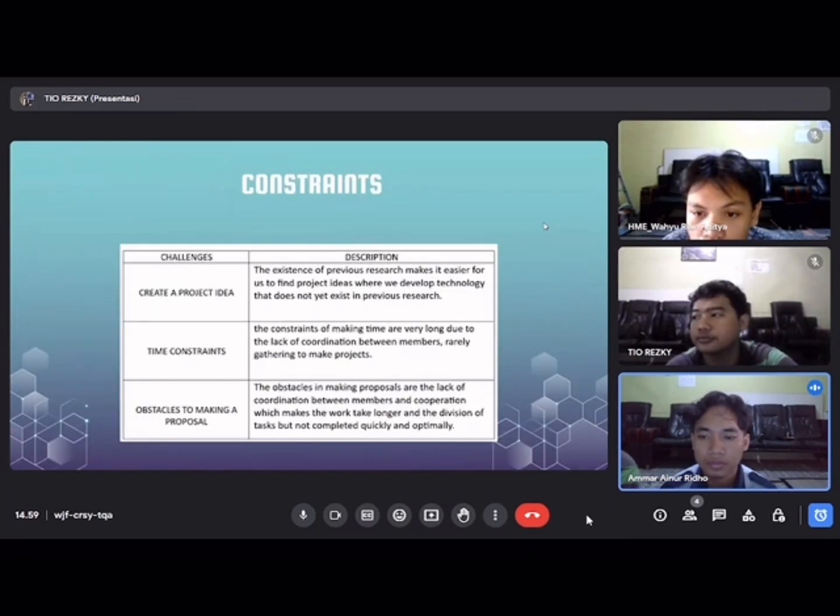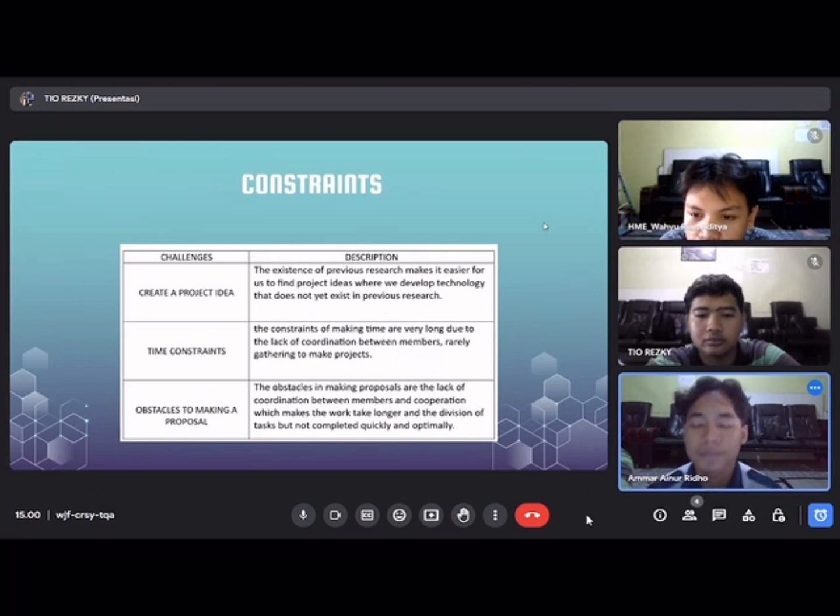Constraints and challenges. Creating a project idea: the extent of previous research makes it easier to find a project idea, where we develop technology that was not covered in previous research. The time required for making the project was very long due to the lack of coordination between members.